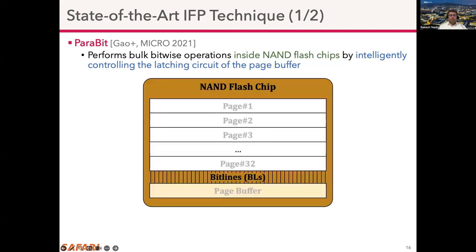In this figure, we show a high-level organization of a NAND flash chip, which has several flash pages and a page buffer to temporarily store the data which is read or written.